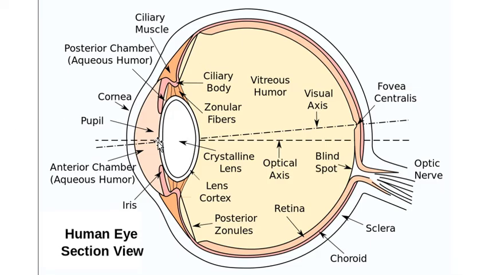Now, there is a small hole here that is known as the pupil, and through this hole light can enter into the eye. Then this is the lens. This is known as the lens of the eye, and the space between the lens and cornea has a jelly-like substance which is called aqueous humor.